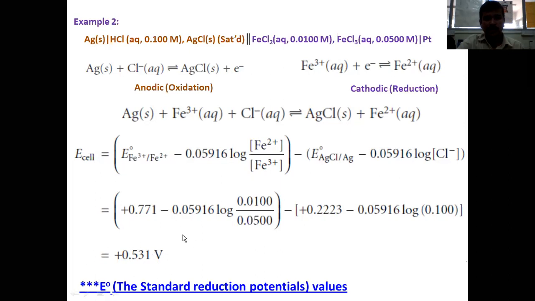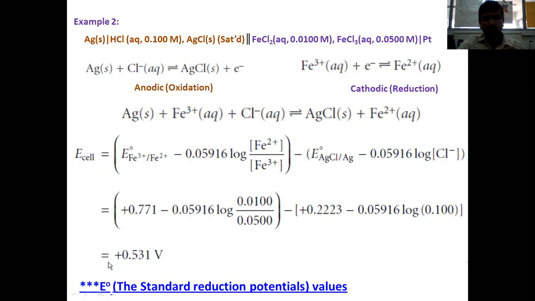So this means that during the course of the chemical reaction between silver and iron 3 in an electrochemical cell by the potentiometric technique, at least plus 0.531 volts of potential difference will be seen at the point of equilibrium state. So in order to reach the equivalence point, at least 0.531 volts of potential must be changed. So that point is called the equivalence point.